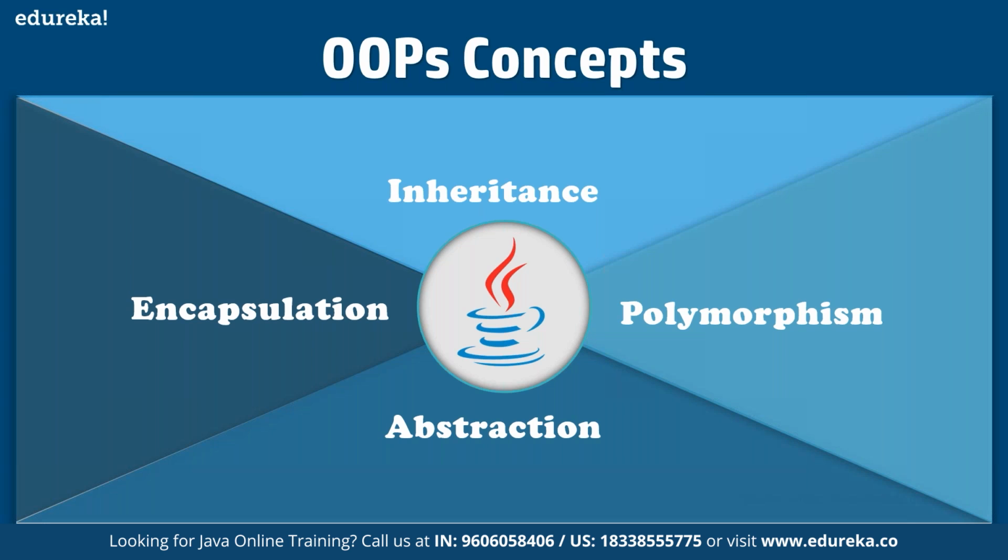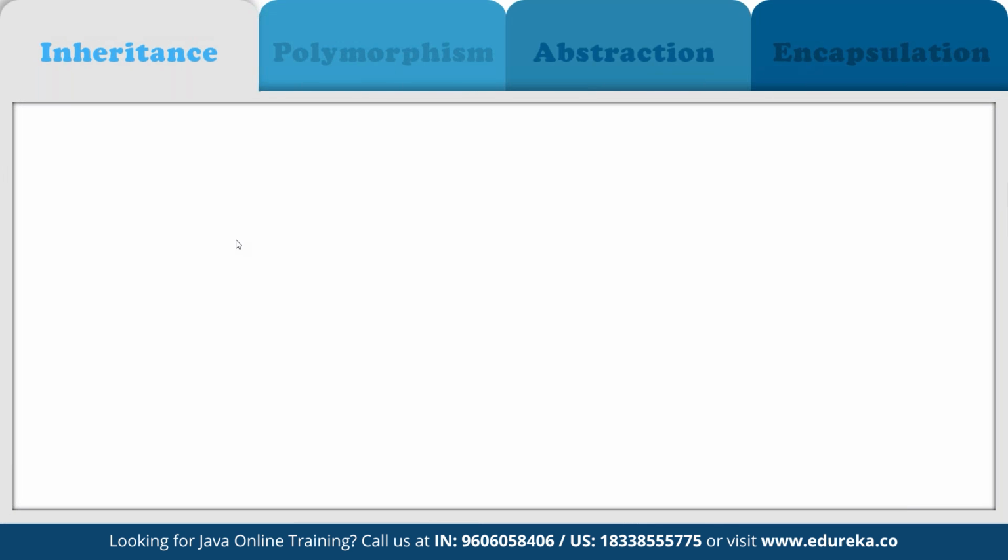There are multiple advantages of using the object-oriented programming approach. Basically, it improves productivity during software development. It gives us better and improved software maintainability. It allows us to work on faster development sprints where we can break down the entire code into smaller components, and that way we can bring down the cost of development to a much lower scale as compared to other approaches. And then it offers high quality software, both in terms of functionality and in terms of security as well. So the first thing that we are going to discuss is inheritance.